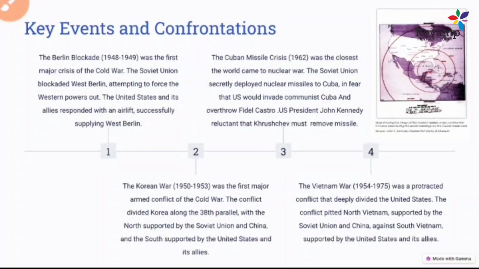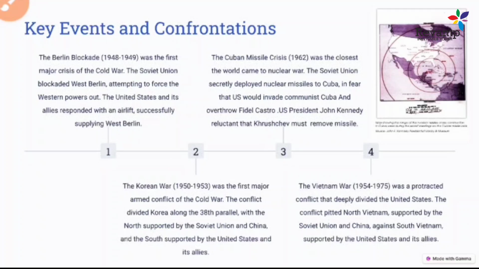And the third and very important thing that directly impacted the Cold War, and it's very important for you to understand, is the Cuban Missile Crisis. What is the Cuban Missile Crisis, what happened in it, and why is it called the Cuban Missile Crisis? The Cuban Missile Crisis was a very important episode of the Cold War. This happened in 1962.